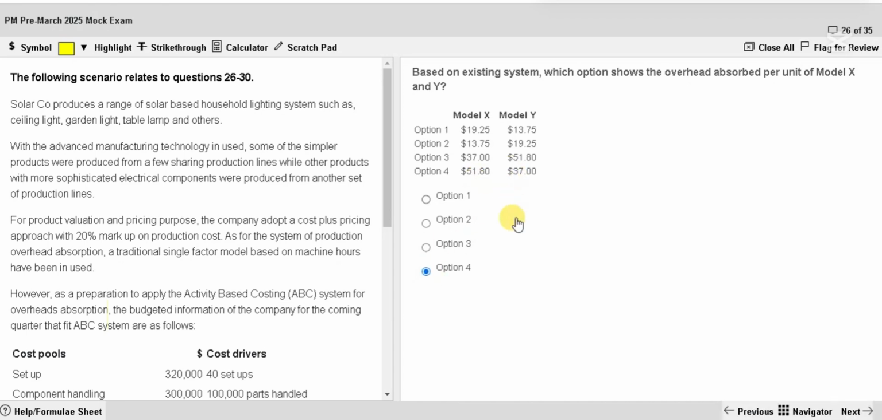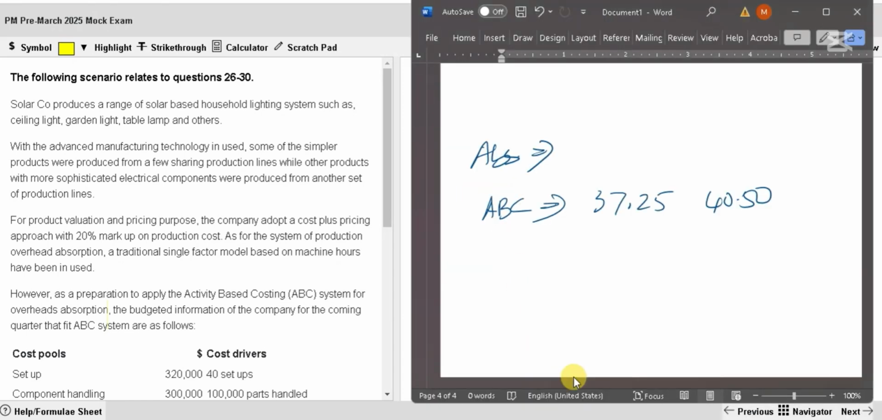We got option 4, 51.8 and 37. Can you see the cost, the overheads have changed compared to absorption costing? ABC cost is lower for the first product. For the second product, compared to absorption costing, ABC is higher, which means your margins will change now.